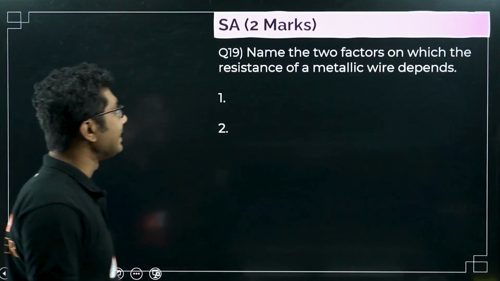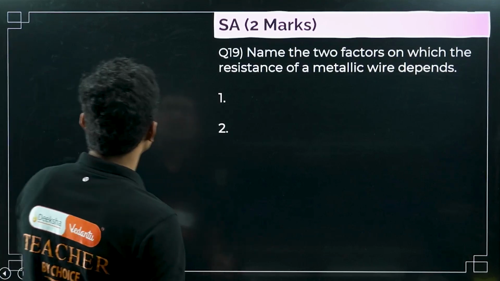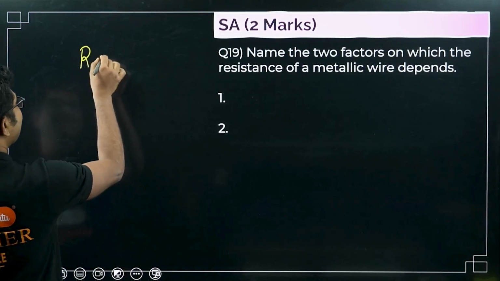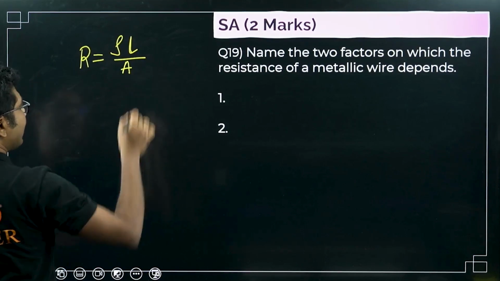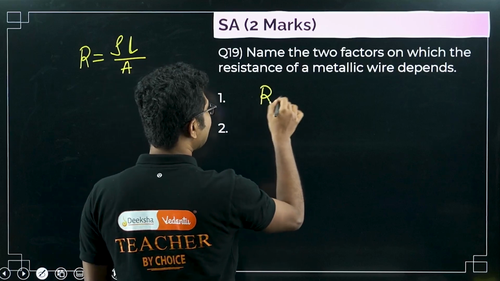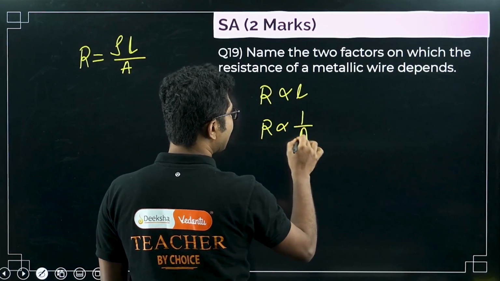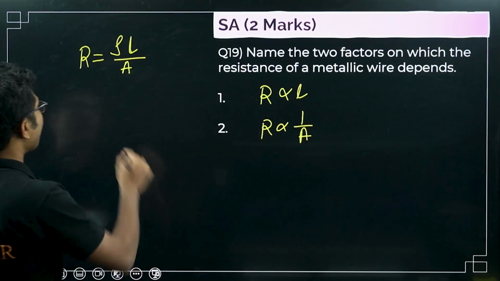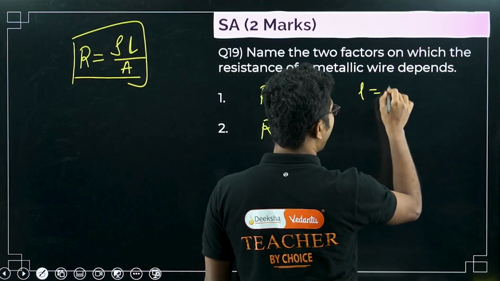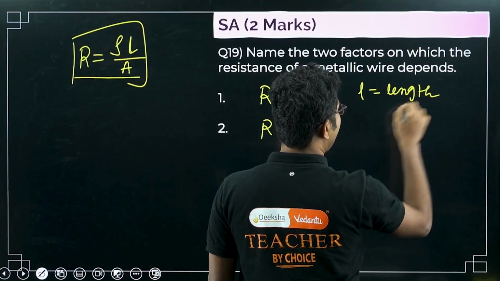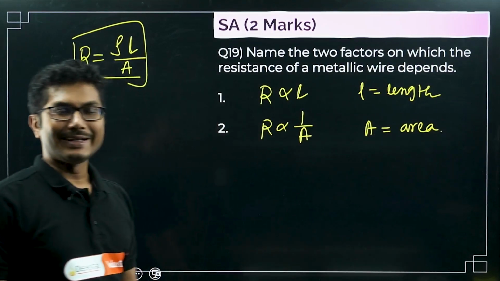Now question number 19. Name the two factors on which the resistance of a metallic wire depends. Resistance of a metallic wire is basically rho L by A. So resistance is directly proportional to the length and inversely proportional to the area. Then you have to mention, L equals length, A equals area, or you can write it in words.